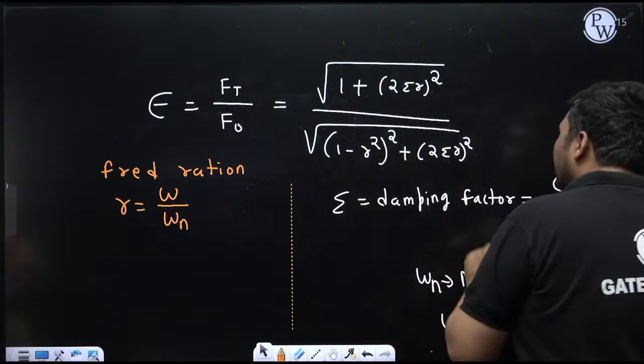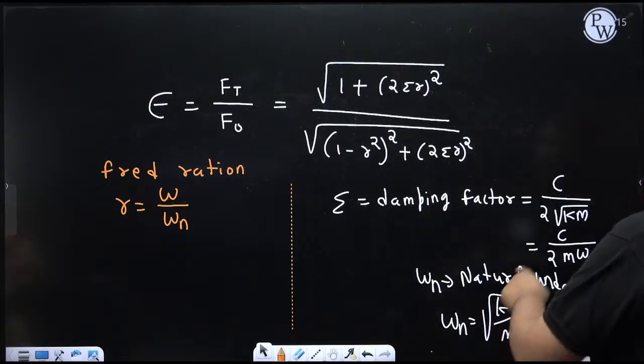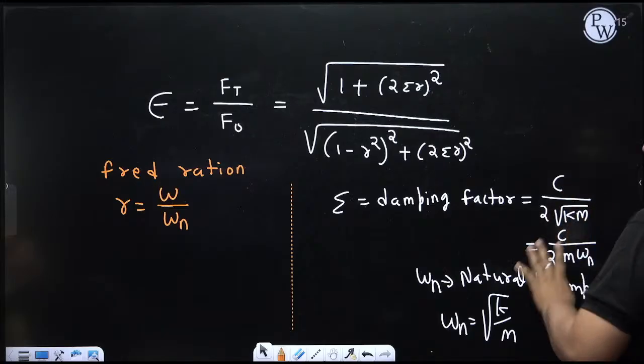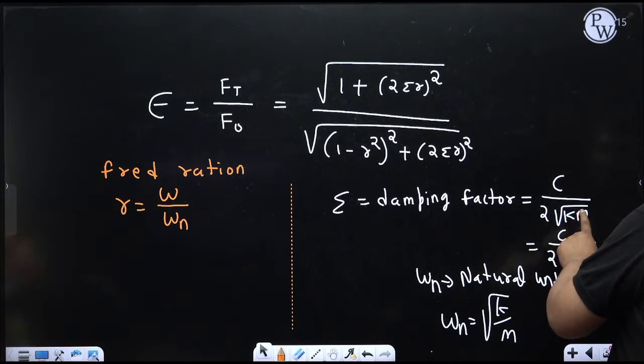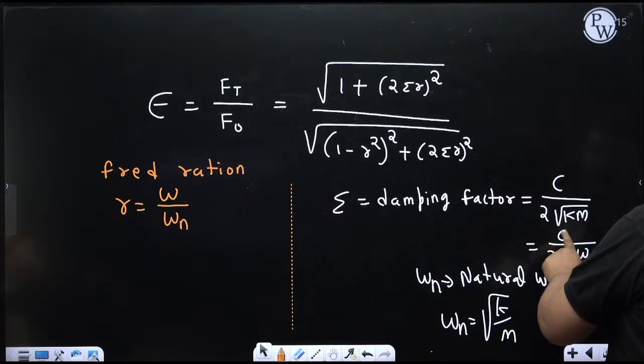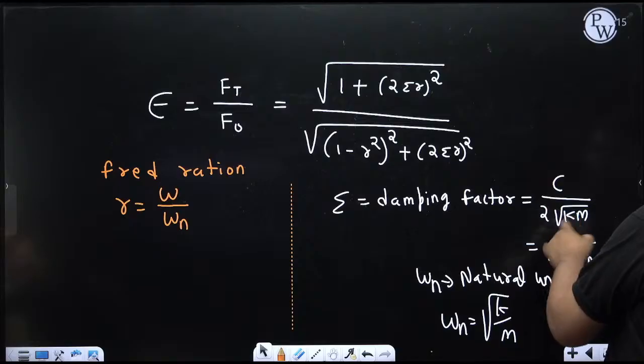Where zeta is nothing but the damping factor, if it is given, good. Otherwise the formula to calculate zeta is C upon 2 root over Km. It is for the general case. C is the damping coefficient of the damper, M is the mass, and K is the stiffness. Instead of that, one more formula is there to calculate zeta. It is C upon 2 m omega n. Both formulas are same.